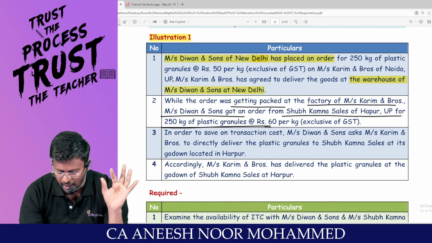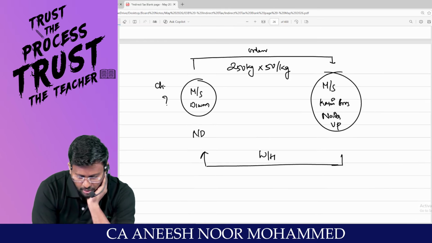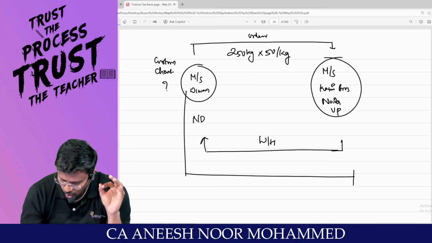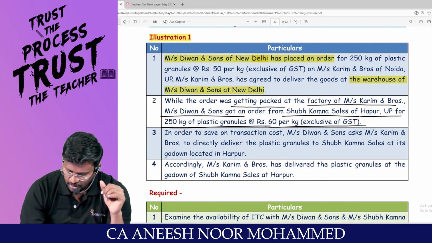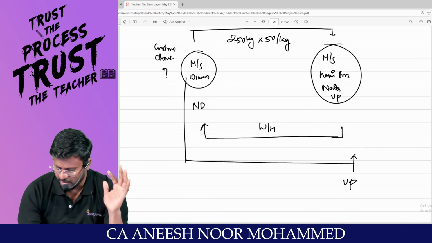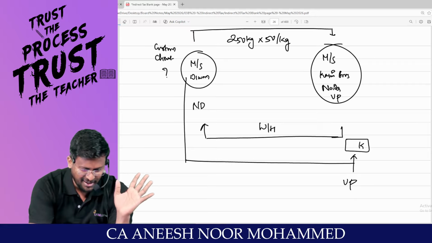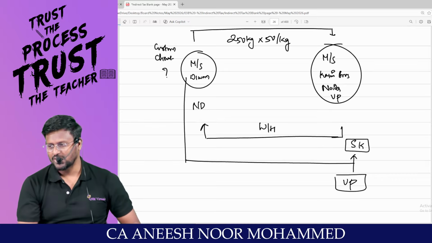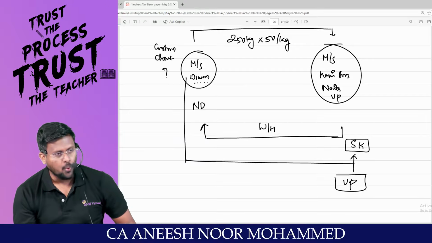Mrs. Diwan and Sons got an order from Shubh Khanna Sales of Hapur, Uttar Pradesh, for 250 kg of plastic granule at 60 per kg exclusive of GST. Super, eh? This guy's customer called, which guy's? Mr. Diwan's. This guy is also situated in Uttar Pradesh. What is the name of that, sir? We'll call it SK. Simple SK I am saying. So this SK is also situated in Uttar Pradesh.